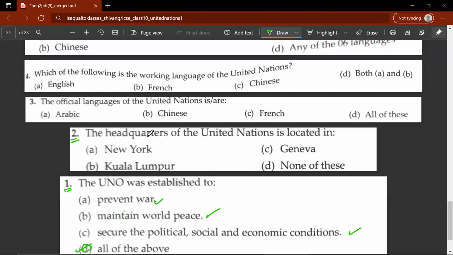Second question: the headquarters of the United Nations is located in which city? It is located in New York. Third question: the official languages of the United Nations are. So they are D, all of these.